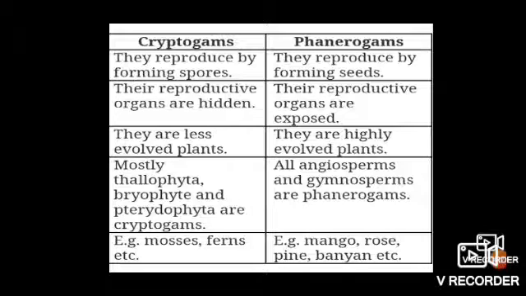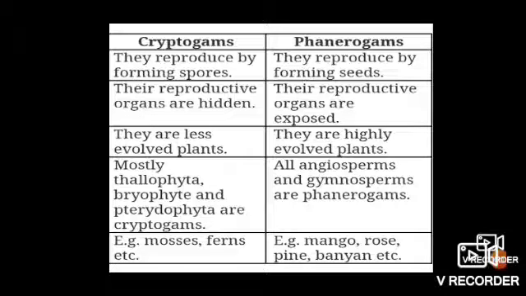Now, what are phanerogams? The plants which ultimately make seeds are known as phanerogams. They have an embryo along with stored food, or we can say they reproduce by forming seeds. Their reproductive organs are exposed.